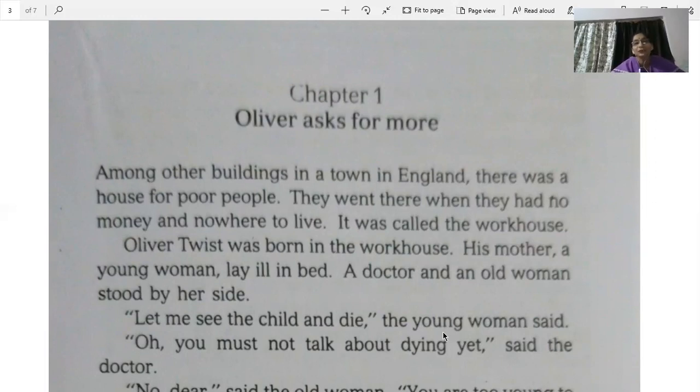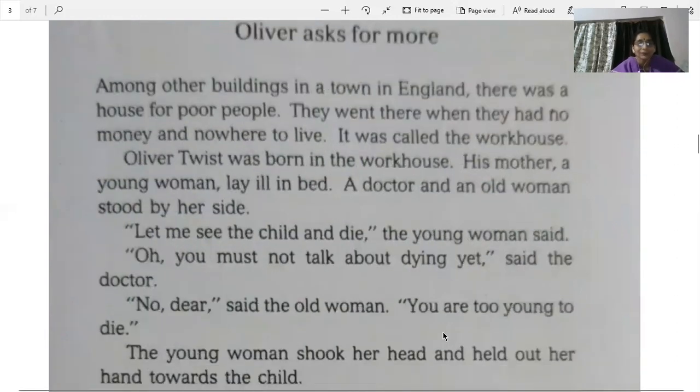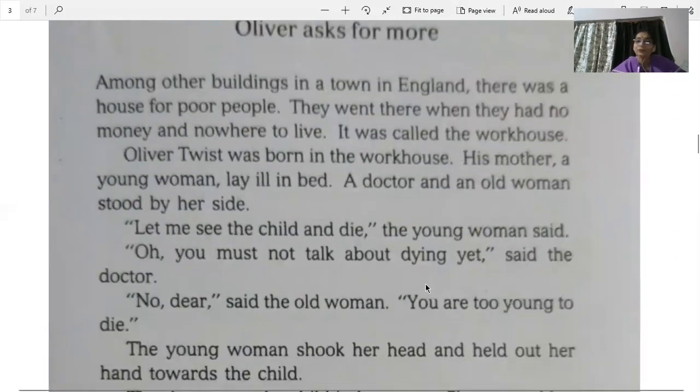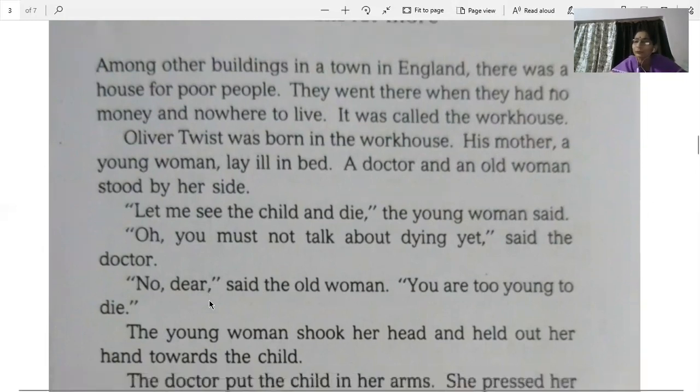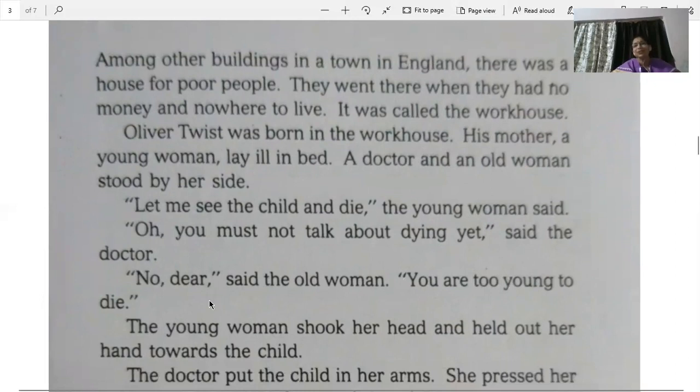She knew she's going to die. Oh, you must not talk about dying yet, said the doctor. The doctor said, no, you're not going to die, dear. Please don't worry about dying. Don't talk like that. No, dear, said the old woman. You are too young to die. And the old woman who's standing beside her is also saying, no, dear, you are not going to die. Don't talk like this. जब कोई मरने की बात करता है, हम naturally उससे कहते हैं, नहीं ऐसी कोई बात नहीं है. क्यों मरने की बात कर रहे हो, है ना?